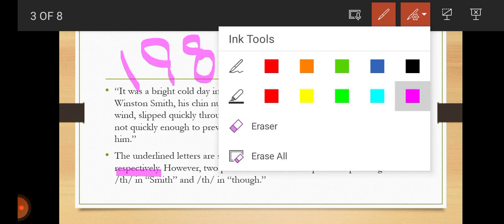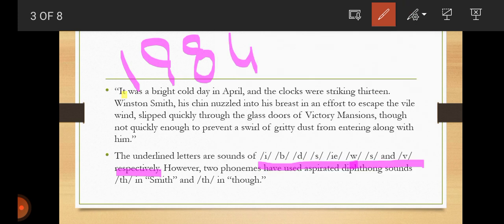So let's find letters now. I from it, B from bright, D from day, double E from 13, S from Smith, C from chin, and th from though we get tha, and E from entering, H from him. The underlying letters are sounds of I, B, D, S, th, I, W, S, and V respectively.